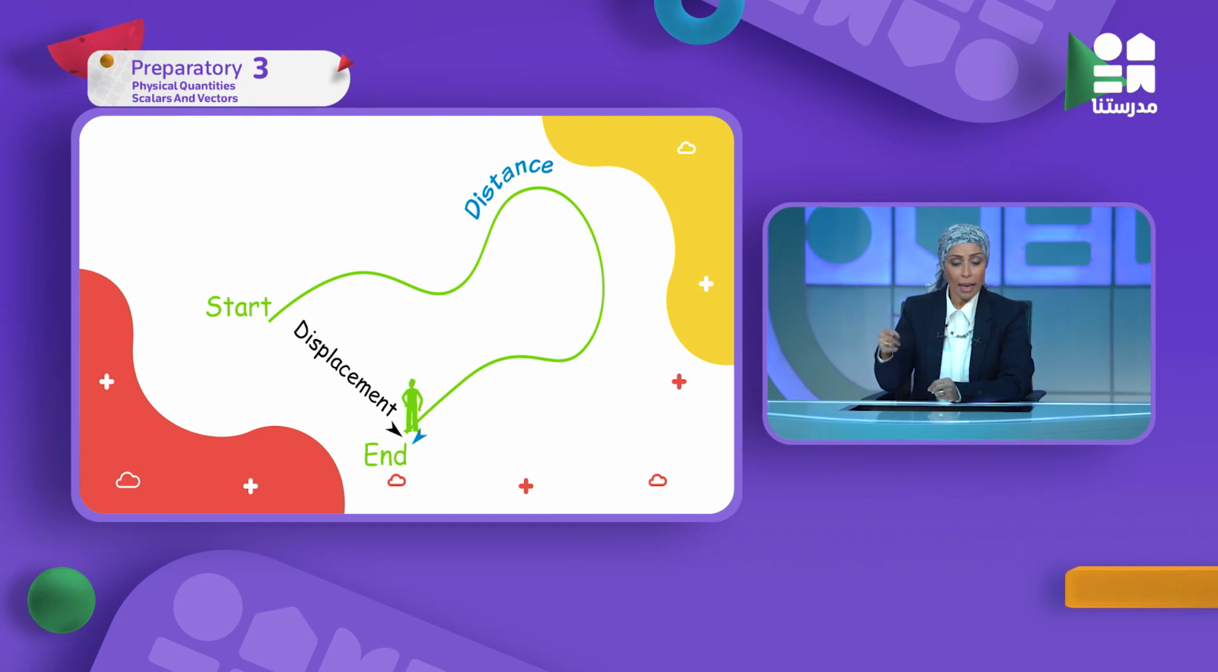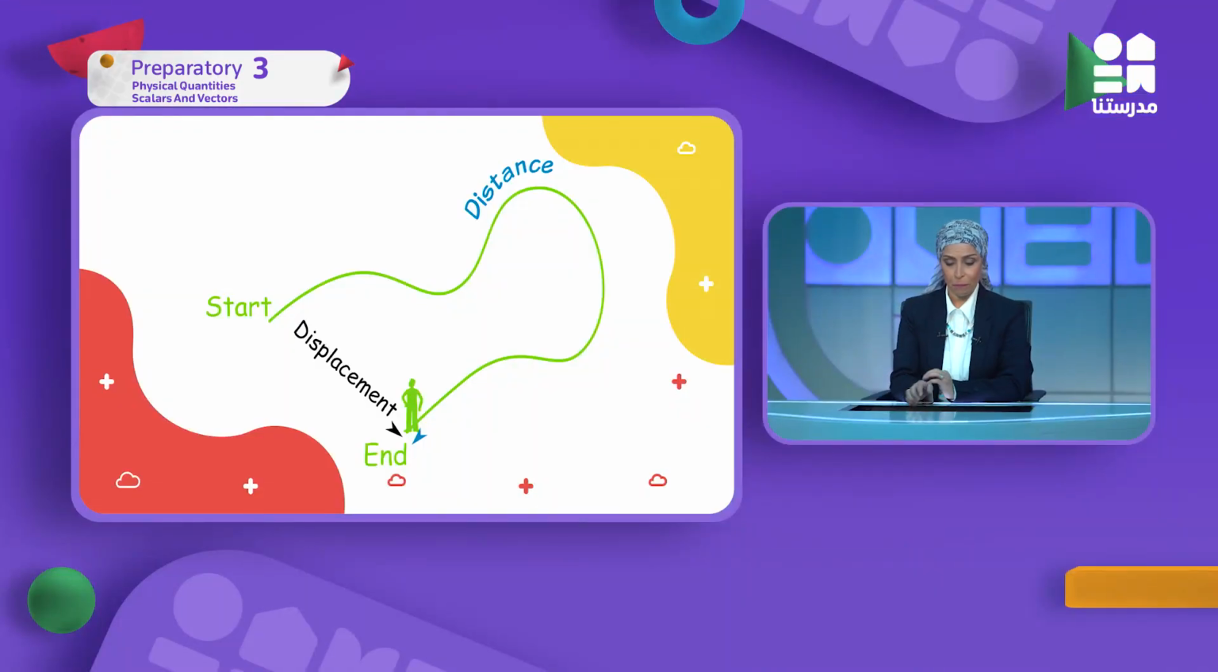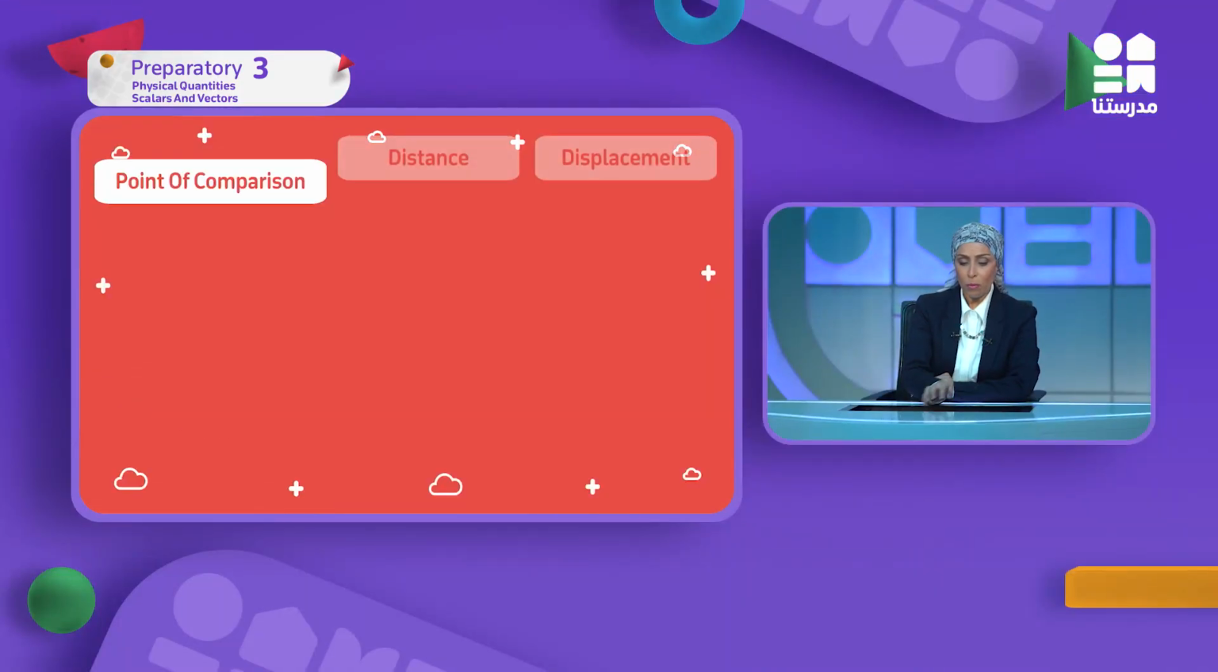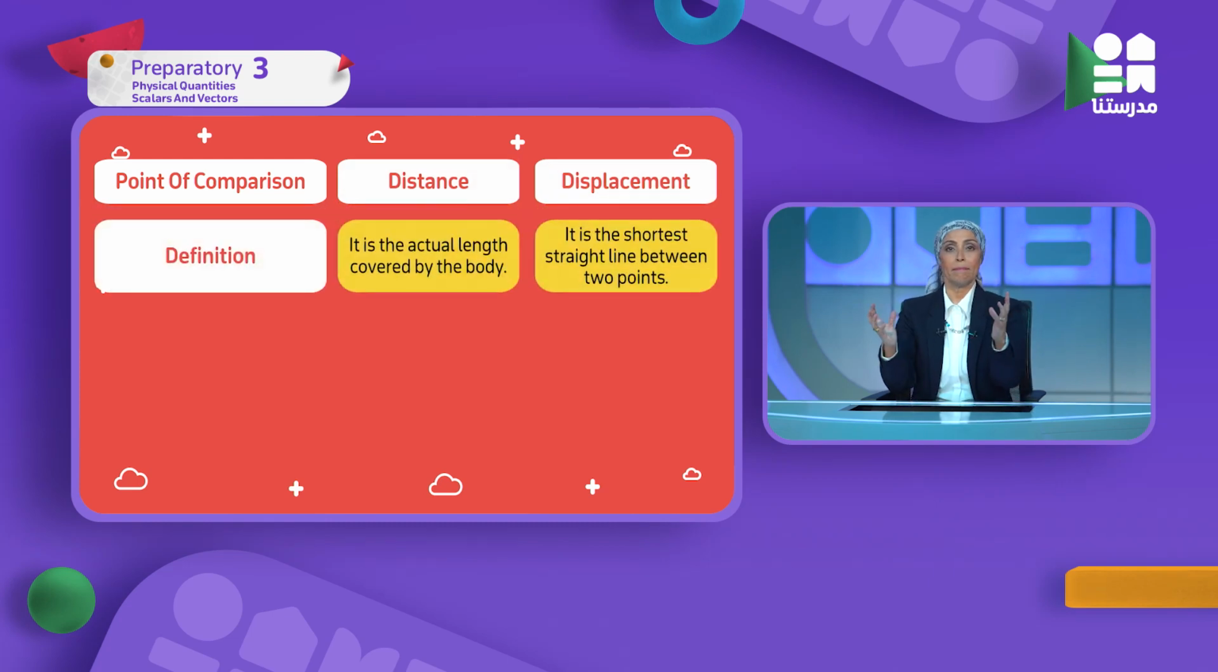Here, at the green path, what am I going to put? Yes, distance, because it's the actual length covered by this man. While if this man wants to move from the starting point to the ending point in one straight line, so here it's a displacement. Okay, now let's go and sum up.